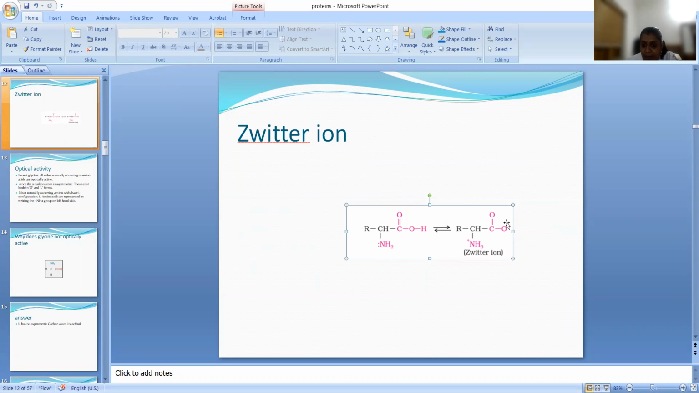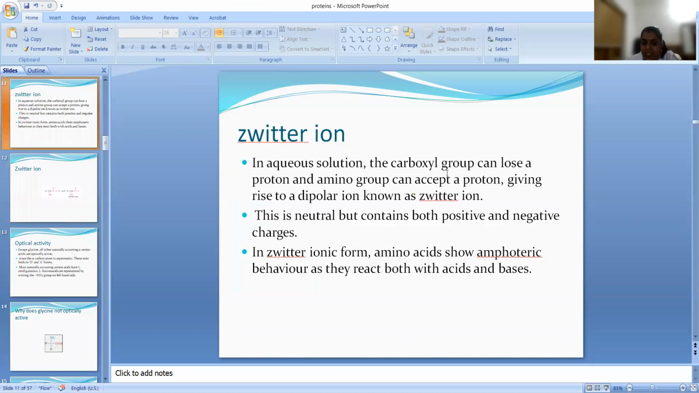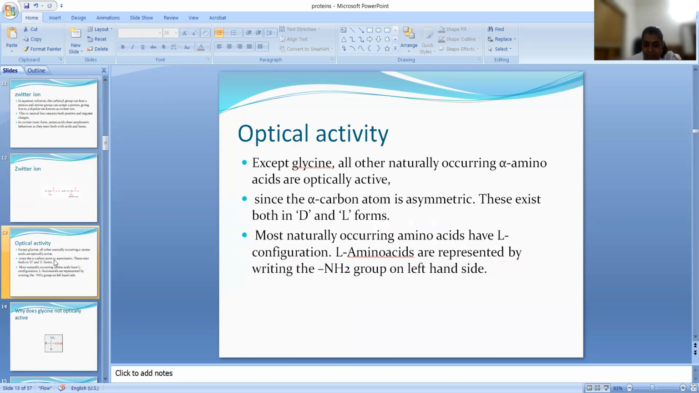So this is having a polarity. Okay, so this is called a zwitterion. Did you understand what a zwitterion is? Zwitterion means in aqueous solution, the carboxyl group loses a proton, H plus ion, and the amino group can accept a proton, giving rise to a dipolar ion, meaning two different charges will be there. That is called a zwitterion. This is neutral but contains both positive and negative charge. In the zwitterionic form, amino acids show amphoteric behavior, meaning they show both acidic and basic character. Okay, now optical activity.